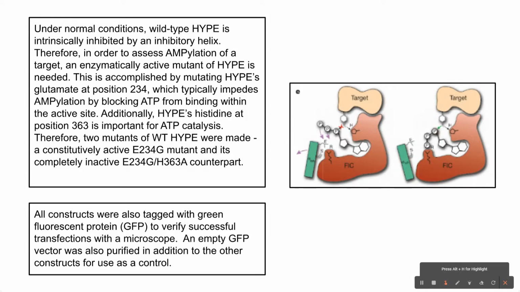I also, as a control, used a mutant that is completely inactive due to the mutation of a histidine residue that is essential to ATP catalysis, referred to as E234G H363A HYPE, or EGHA HYPE. All mutants were then tagged with GFP in order to verify transfections.